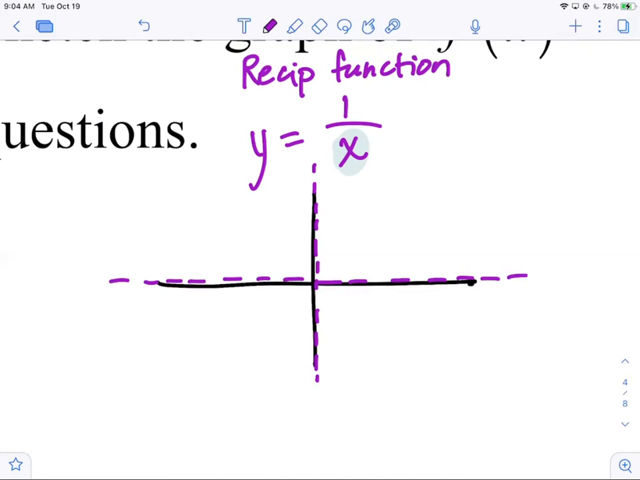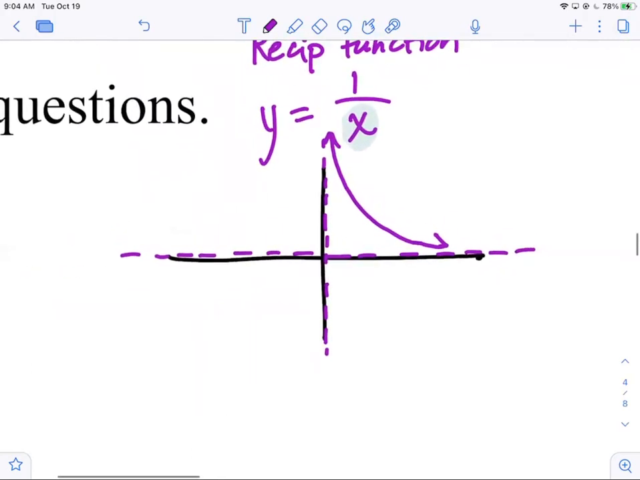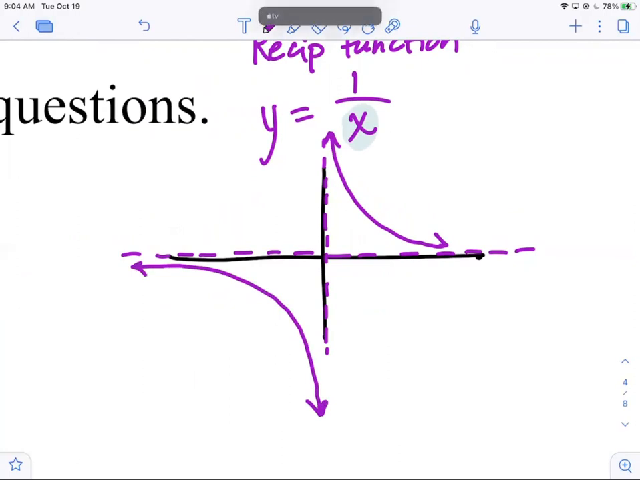Here's what the graph looks like. In the first quadrant, it looks like this. And then a reciprocal of a negative number is also a negative number, so it looks like this. Yeah, it lives in quadrants 1 and 3. All right. That's a new parent function. It's a reciprocal function. It has a horizontal asymptote on the x-axis at y equals 0, has a vertical asymptote on the y-axis at x equals 0. It lives in quadrants 1 and 3.